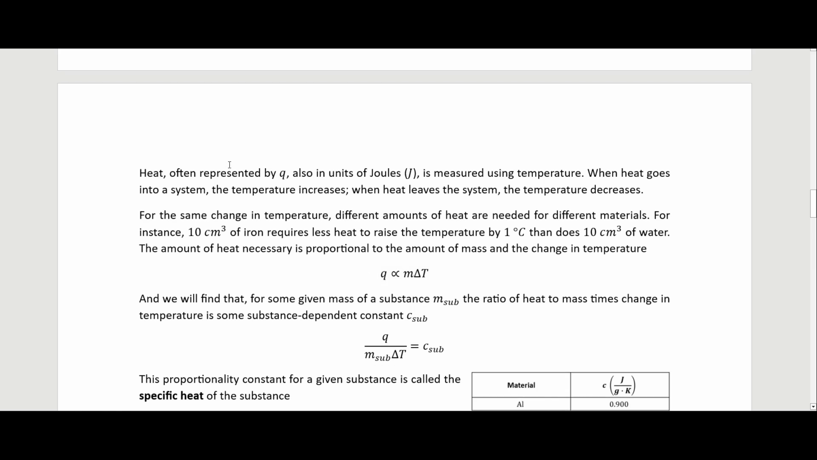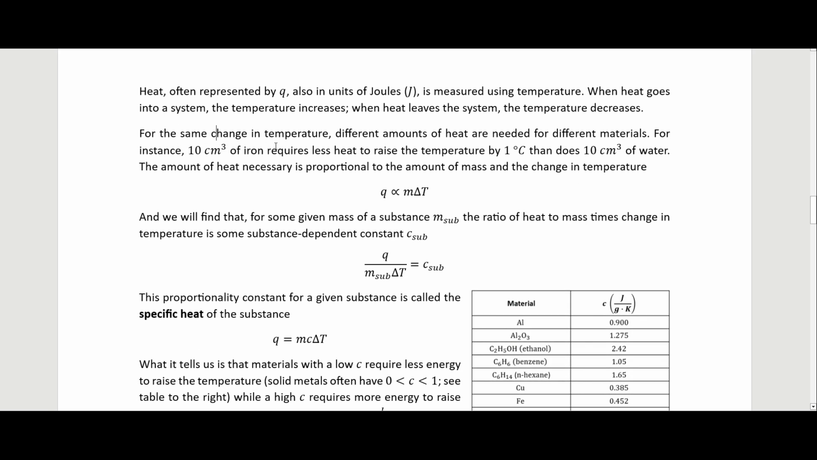Heat, which is represented by Q, also has units of joules, so it is a type of energy, and is measured using temperature. When heat goes into a system, the temperature increases. When heat leaves the system, the temperature decreases. For the same change in temperature, different amounts of heat are required for different materials. For instance, if we have 10 cubic centimeters of iron, this requires less heat to raise the temperature by 1 degree Celsius than does 10 cubic centimeters of water.